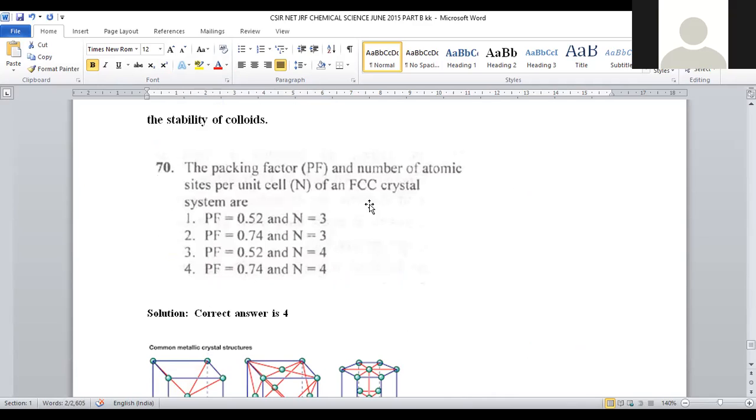So 4 is the number of atoms in FCC and the packing fraction is 0.74. That is provided in option number 4, which is the correct answer for question number 70.